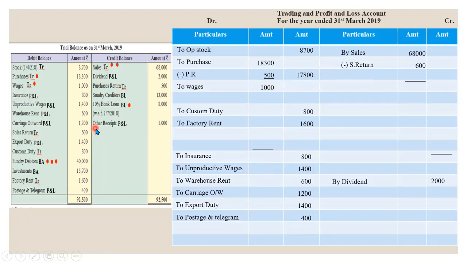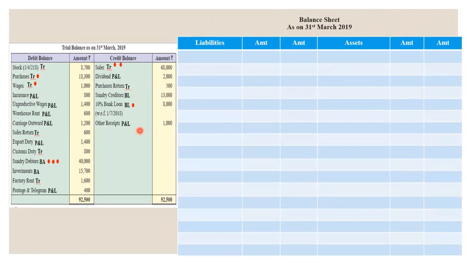After purchase return, other receipts are there. So other receipts will be recorded in P&L account 1,000 rupees. So this way we have completed our trading account. Let's see balance sheet. So in balance sheet asset side, we have sundry debtors.